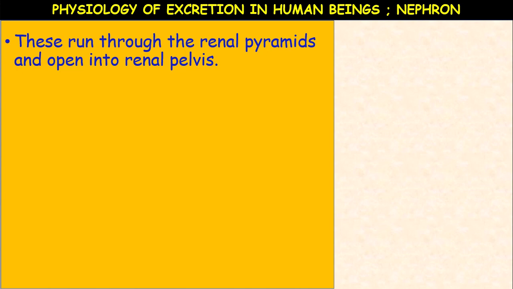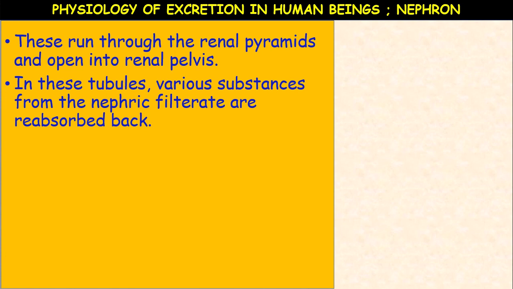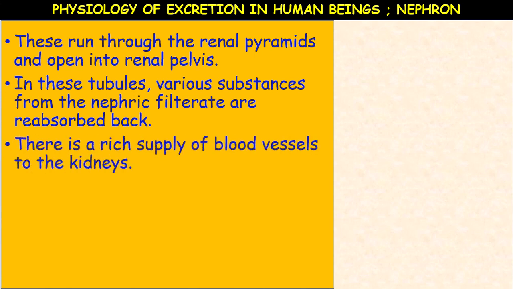These tubules run through the internal renal pyramids and open into the renal pelvis. In these tubules, various useful substances from the nephric filtrate are reabsorbed.